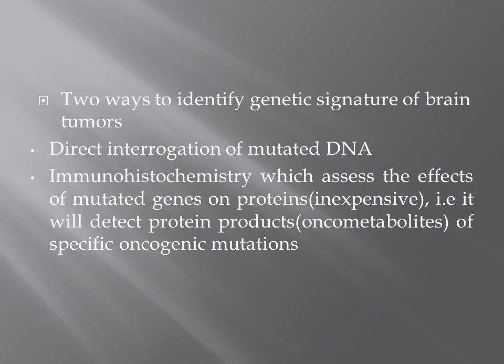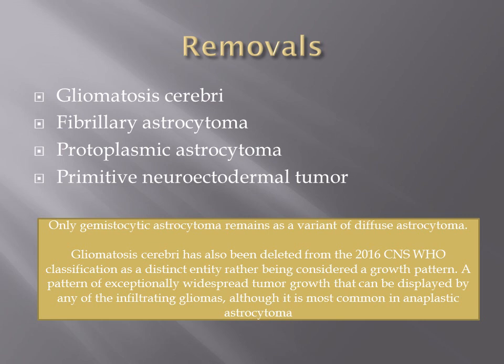There are two ways to identify the genetic signature of a brain tumor. One is direct interrogation of mutated DNA, and the second is to detect protein products, that is, oncometabolites of specific oncogenic mutations. In this classification, we have a bunch of removals, additions and changes. First, we will see which terms were removed.